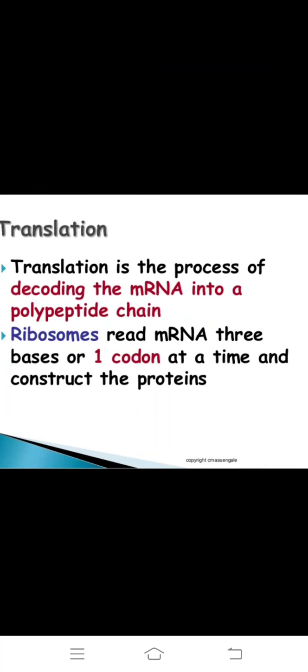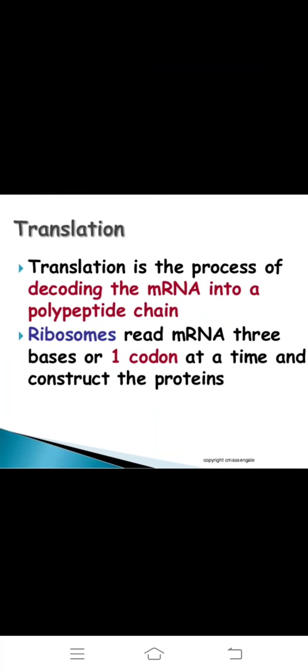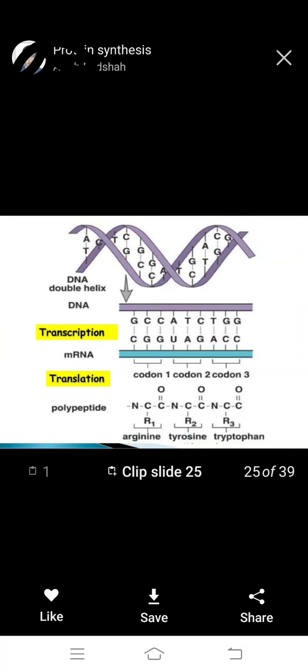Next, translation. Translation is the process of decoding the mRNA into a polypeptide chain. Very important. The ribosome reads the mRNA 3 bases, or one codon, at a time and constructs the protein.